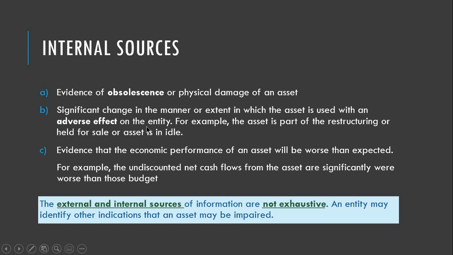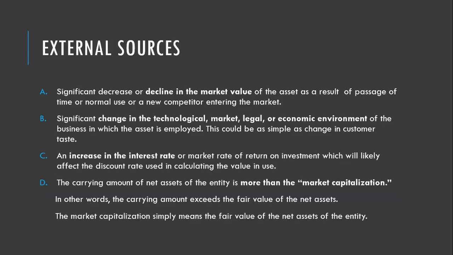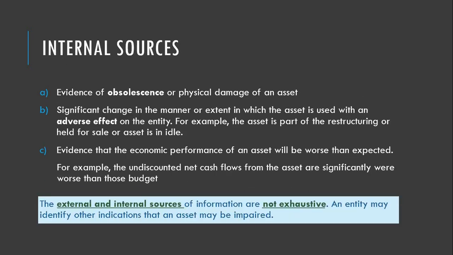So kung there are times na idle or wala na ginagamit ang asset, evidence that the economic performance of an asset will be worse than expected. So for example, the undiscounted net cash flows from the asset are significantly worse than those budget, no? Now, so yun yung mga external at saka internal sources, okay, of indicators that the asset may be impaired.